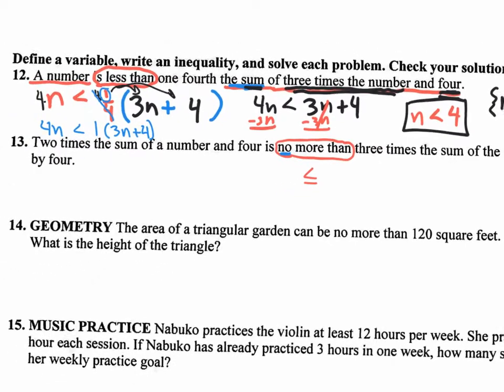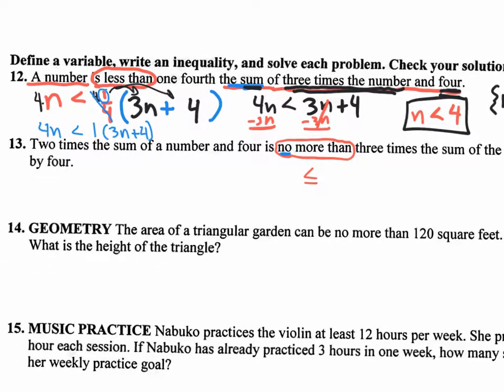Instead of going with the sentence, let's think about something that we could normally think about. Like I mentioned in class, my son wants to make some money. He says, Dad, could I clean the backyard? I say, yeah. He's like, can you pay me? I'm like, yes, I'll pay you. He's like, how much are you going to pay me? I say, no more than $5. Well, what does that mean? That means I could pay him 5, but I could pay him 4 or 3 or 2 or maybe just 25 cents, right? No more than is really less than or equal to.